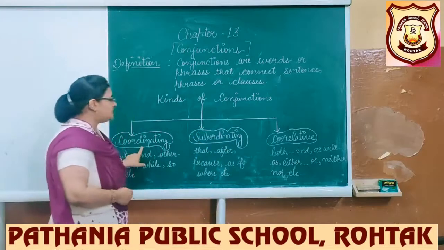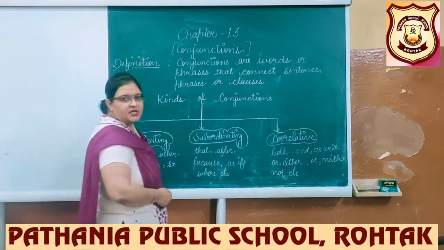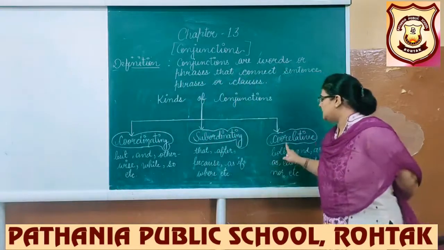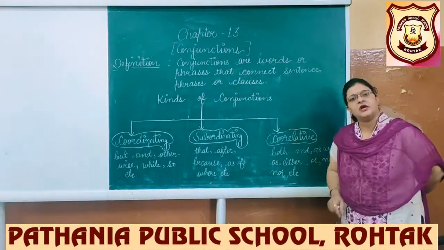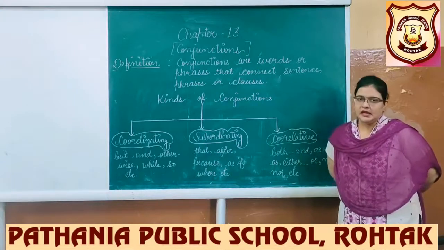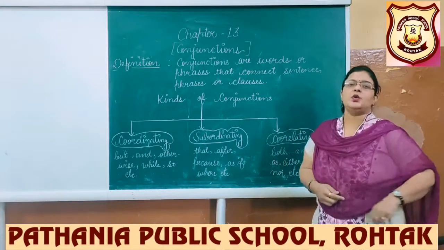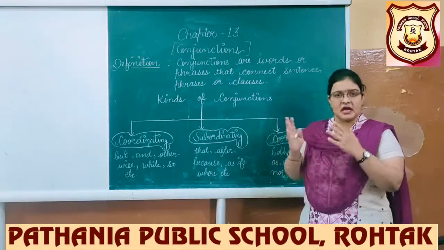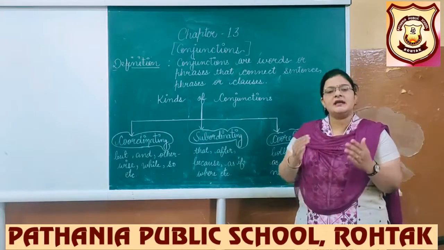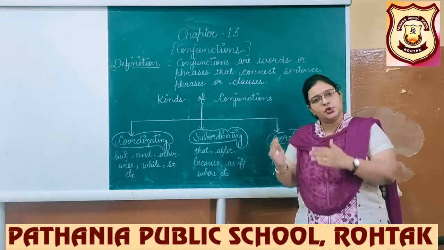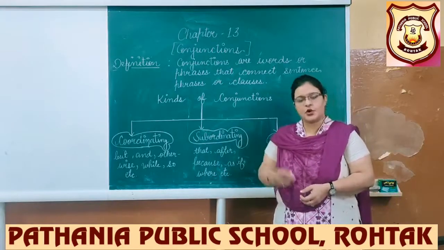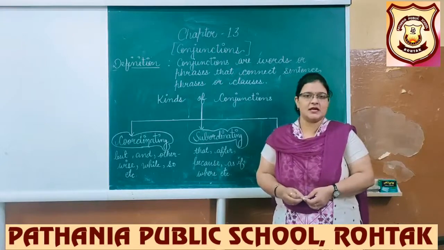The very first is coordinating conjunction, second subordinating conjunction, and third is correlative conjunction. In today's lecture, we are going to learn the kinds of conjunctions and how they are used in the sentence. Now focus on the text, focus on the book and let's get started.